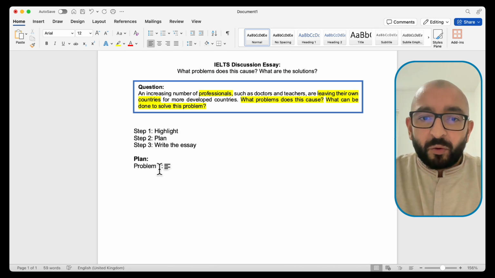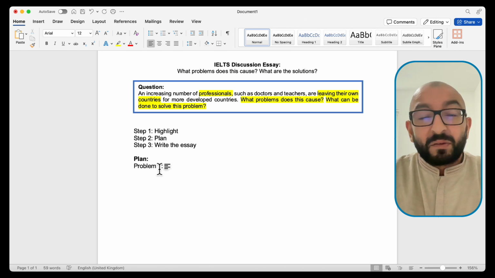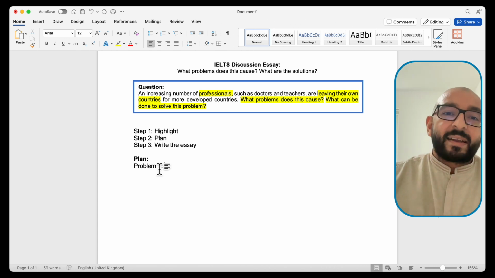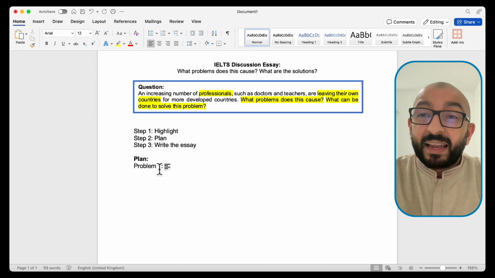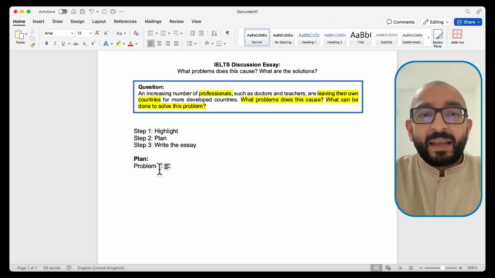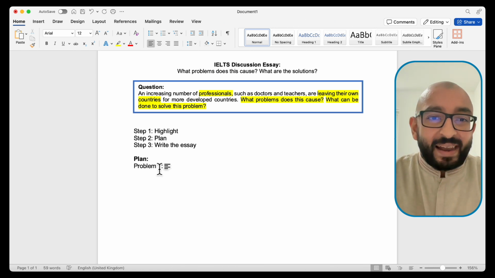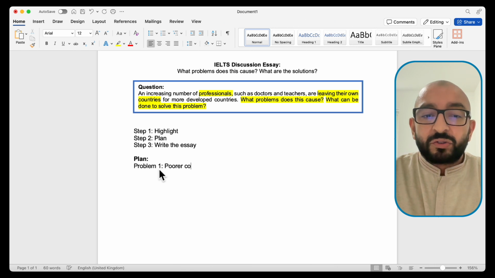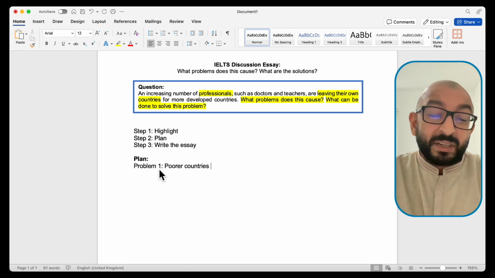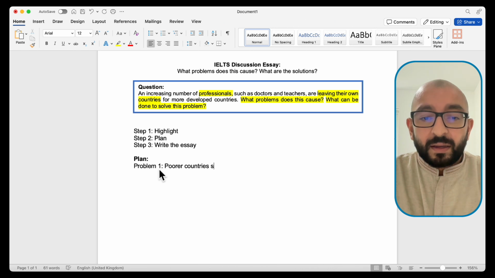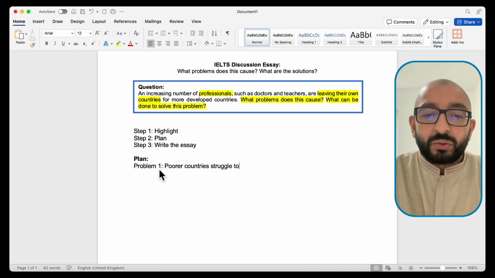So, what can we say is a problem? Well, if lots of professionals leave their home countries, professionals usually get paid a lot of money. If they leave their home countries, then that means there will be less money left in the country. So, problem 1, I will write poorer countries or underdeveloped countries might struggle to improve their economy.